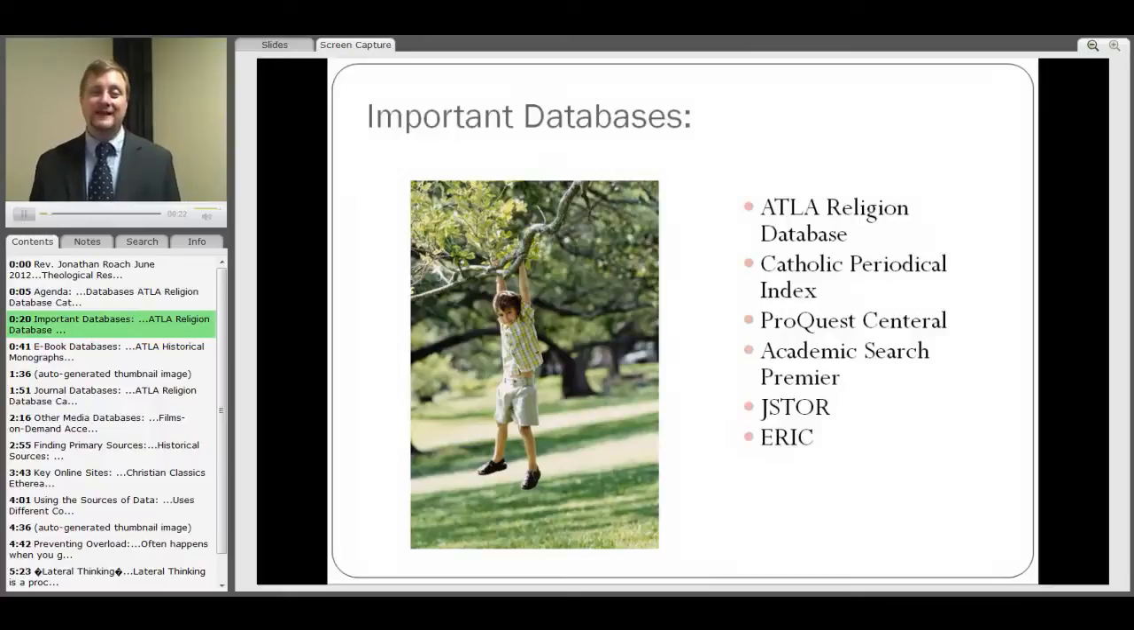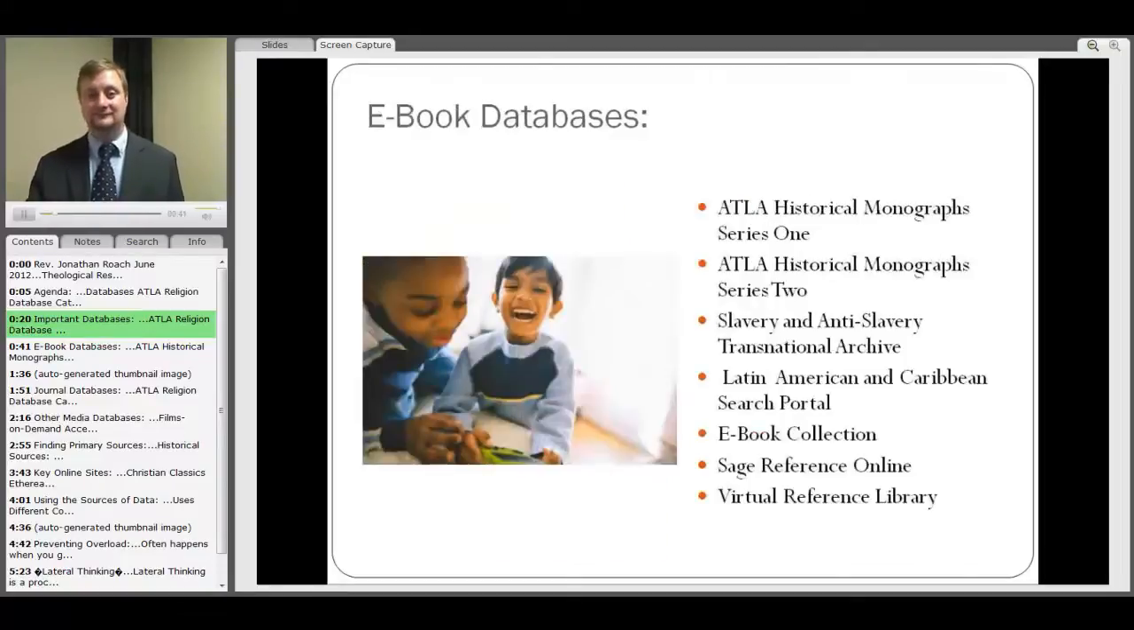Some of the important databases that we have here at St. Thomas University Library for your theological research include the ATLA Religion Database, the Catholic Periodical Literature Index, ProQuest Central, Academic Search Premier, JSTOR, and ERIC.